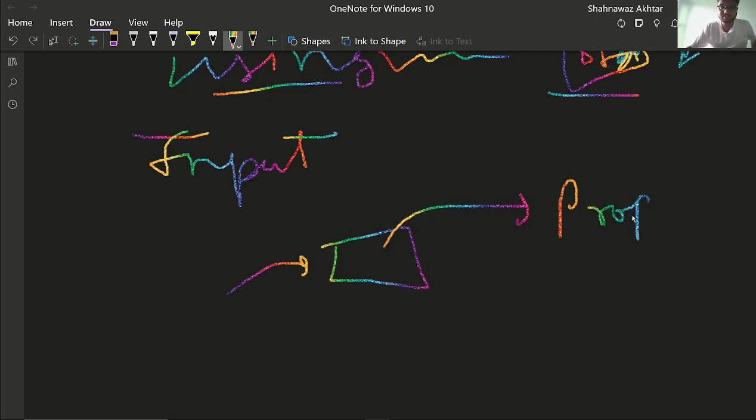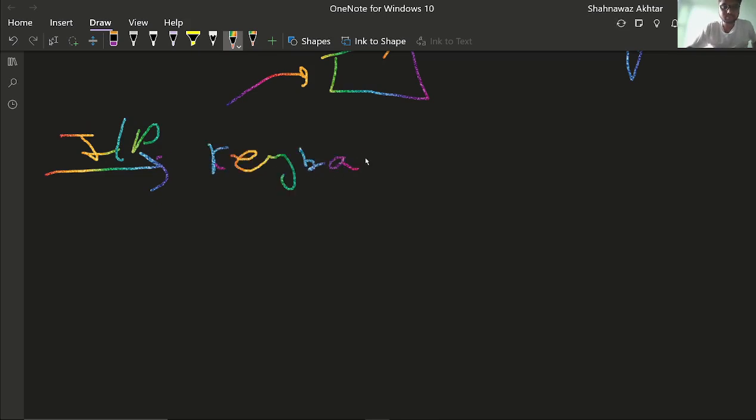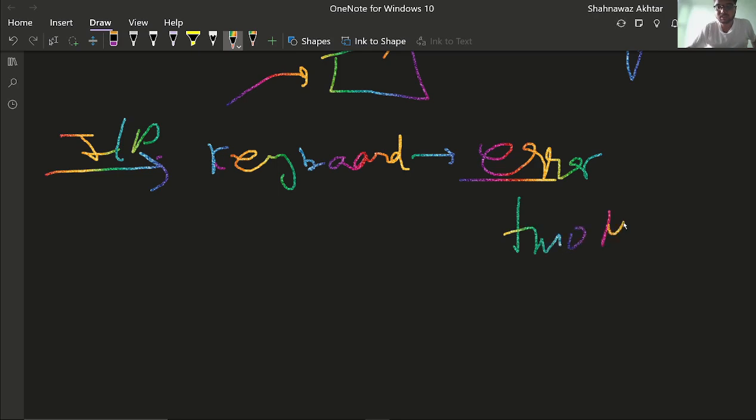See, when we take input from the keyboard, there can be possibilities that it has some error. One kind of error is that you have pressed two keys at one time.